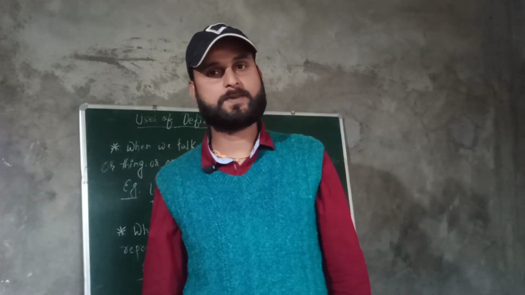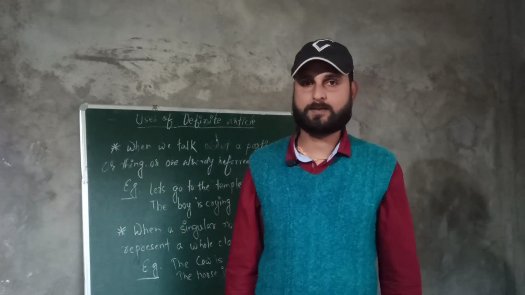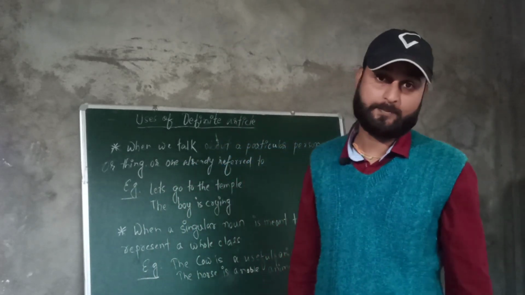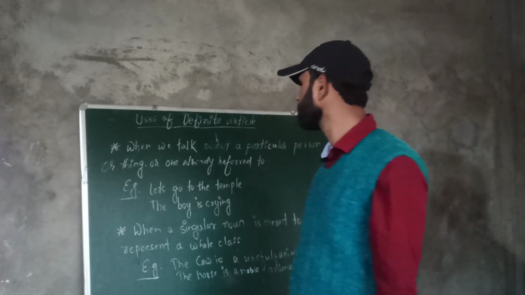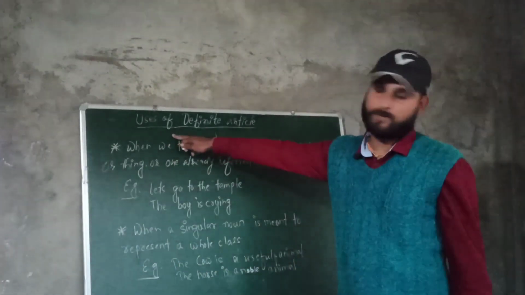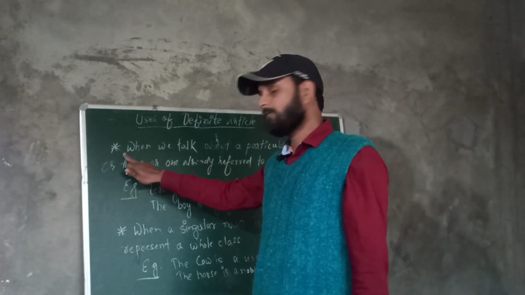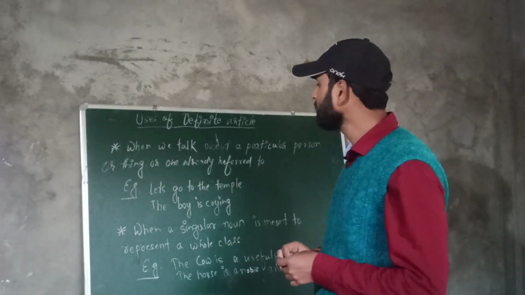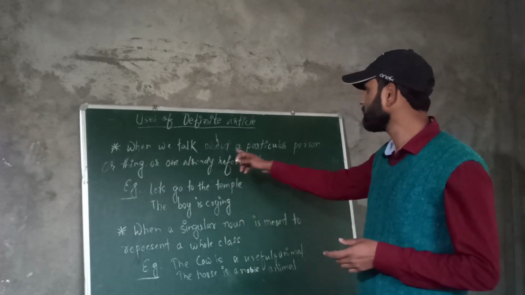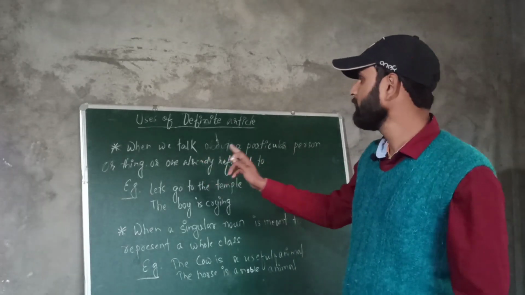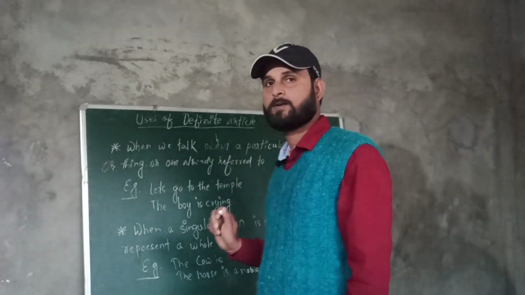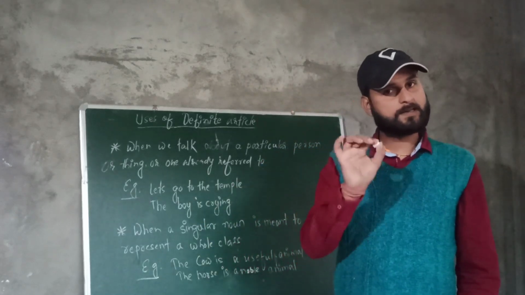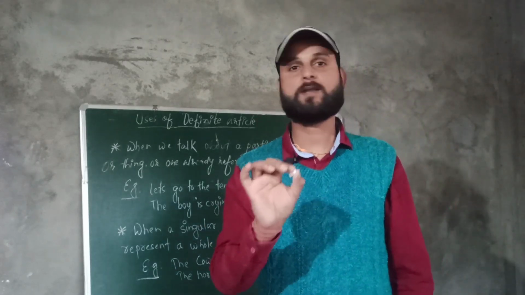In previous class we have discussed the indefinite articles and their uses, and in today's class we are going to discuss the definite article the and its uses. So here we are. The first rule for definite article uses is that when you talk about a particular person or thing, or one already referred to, that is, when it is clear from the context which one we mean.